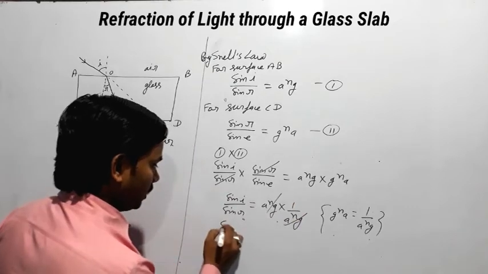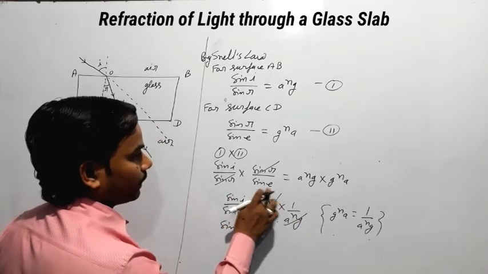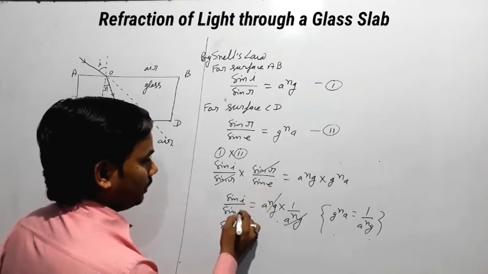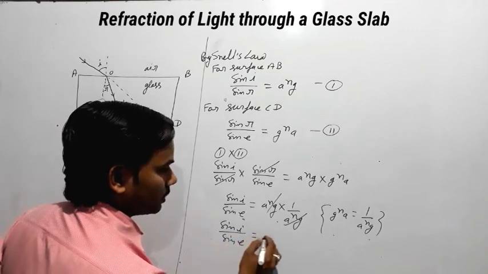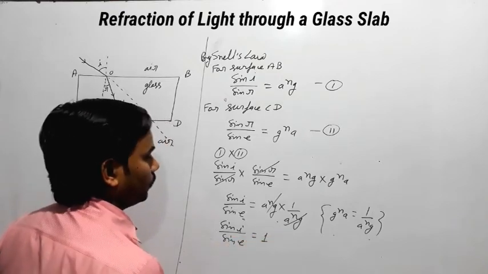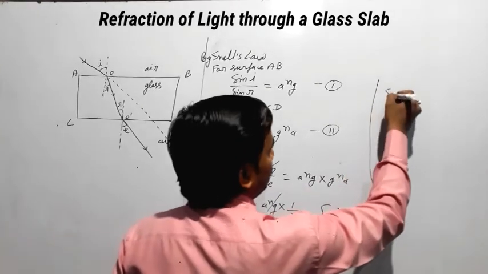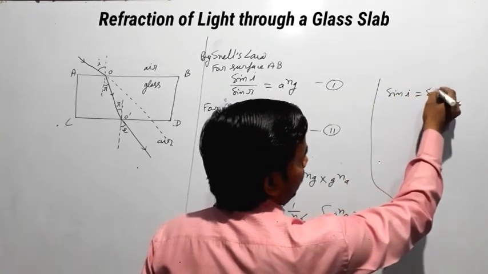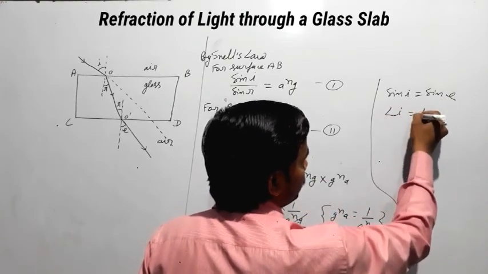So this will also cancel, and sin i upon sin e equals 1. So here we see that sin i equals sin e, so we can say angle i equals angle e.